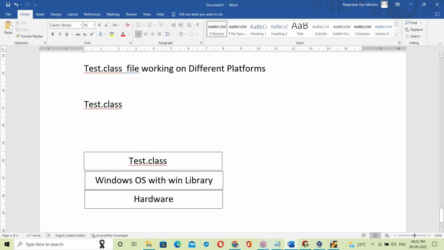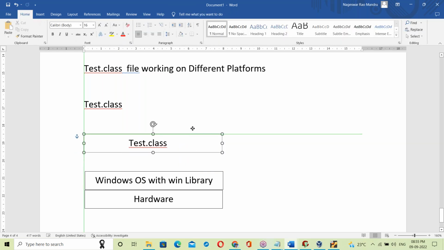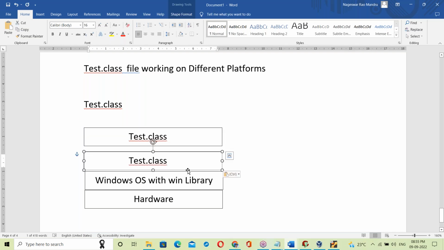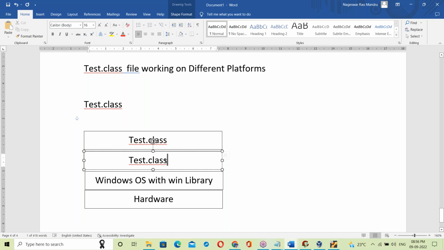Yes, for this purpose, between the test.class file and the Windows OS, one more layer comes.